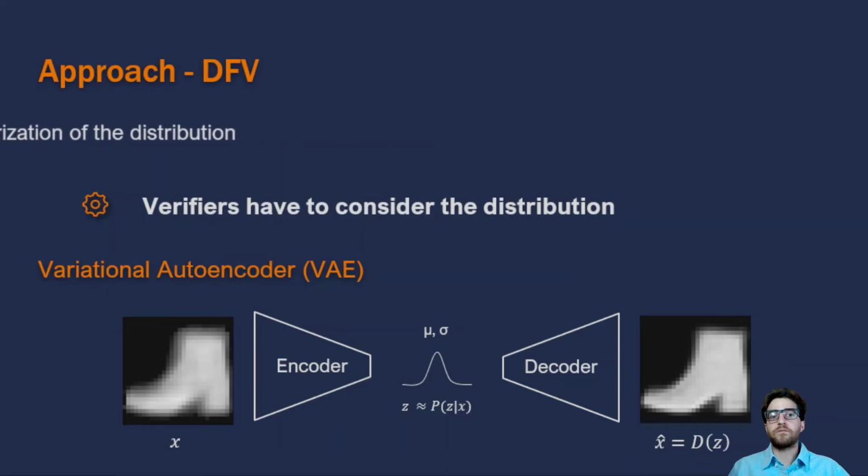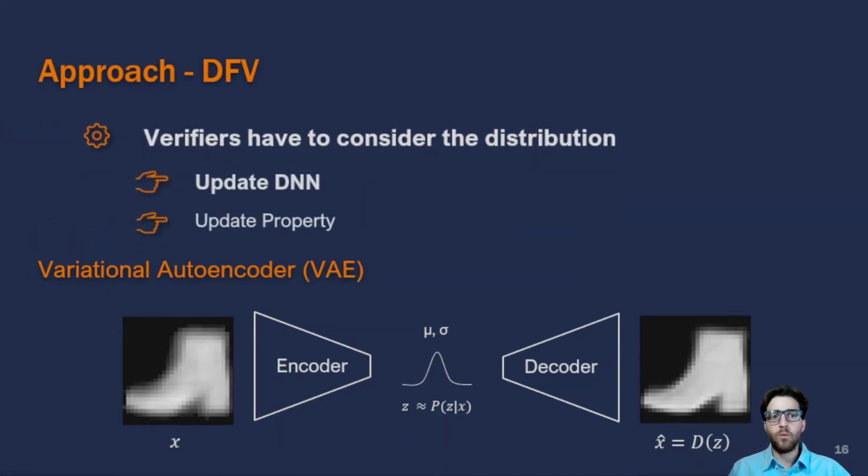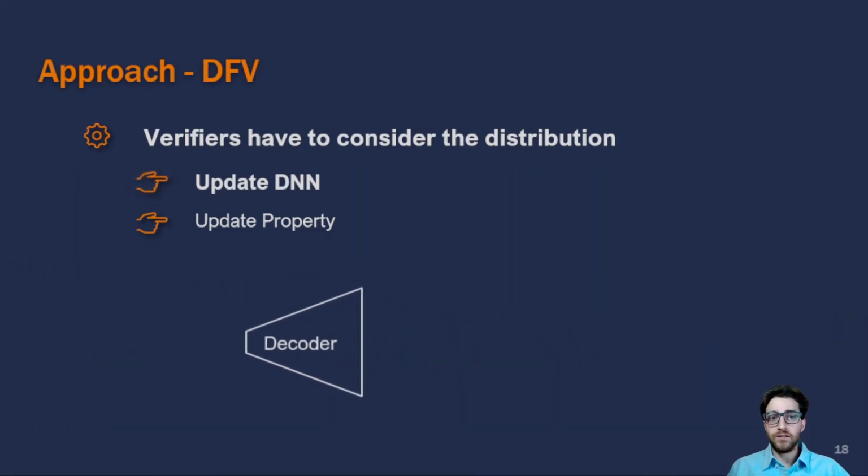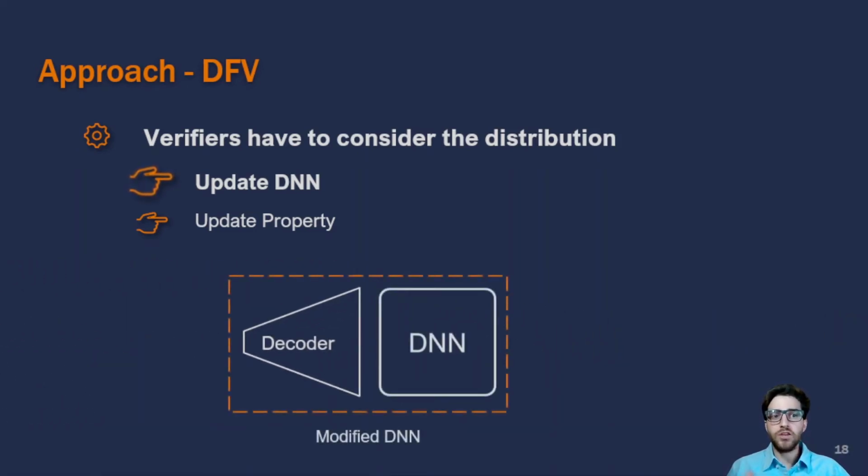Now that we know how to characterize the distribution, we need to figure out a way of making verifiers consider it. For that, we will need to update the DNN and also update the property. Let's start by updating the network that we want to verify. As I showed you before, the decoder block of the VAE is able to generate new images based on a sample from a Gaussian distribution in a lower dimensional space. Therefore, we are going to use it and append it in front of our DNN to create a new modified version of our original network.